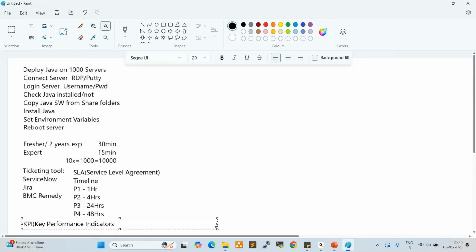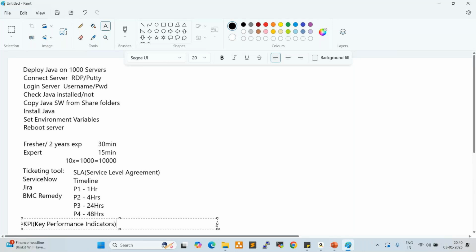Key performance indicators. So our performance will be degraded, and finally that will impact our salary hikes, right? That is why we need to be very careful in the projects. The tickets we are receiving, the tickets we are working on, should be closed within the SLA. If the SLA is missed, that will impact our KPI, key performance indicators, and that will impact our salary hikes. That is why we need to be very careful, right?